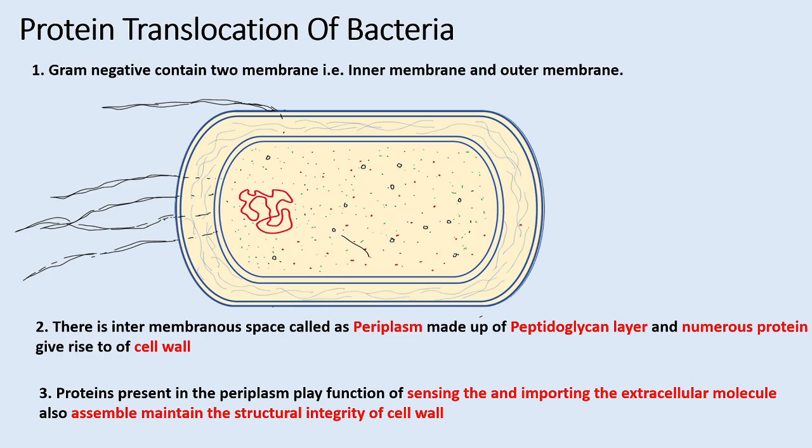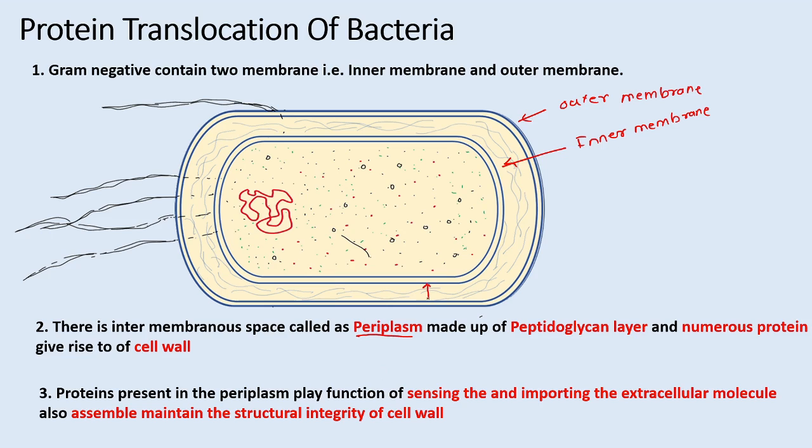As we know, gram-negative bacteria have two membranes, the outer membrane and the inner membrane. There is an intermembrane space called the periplasm.